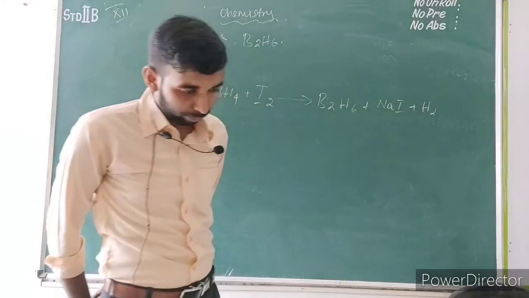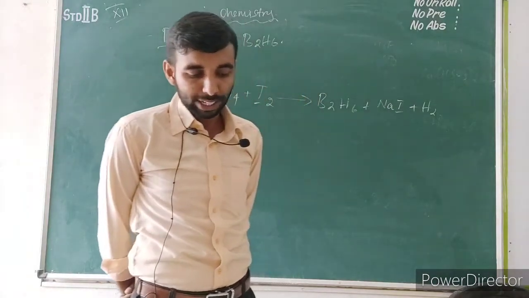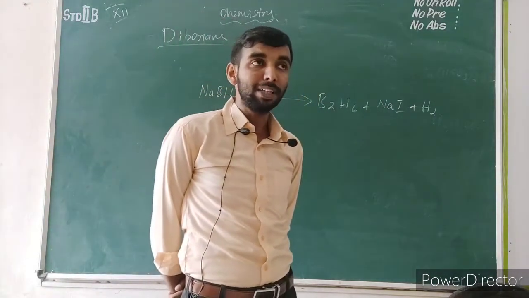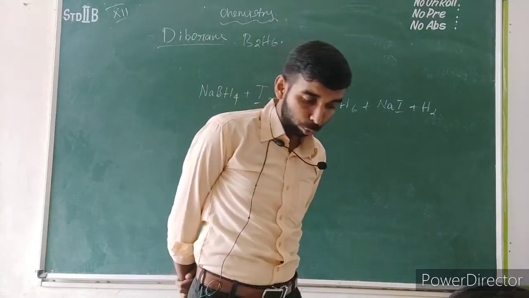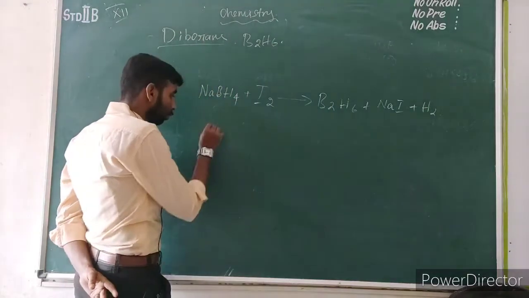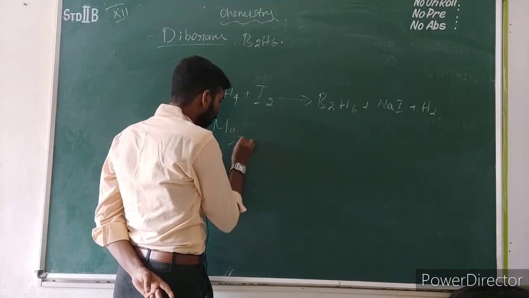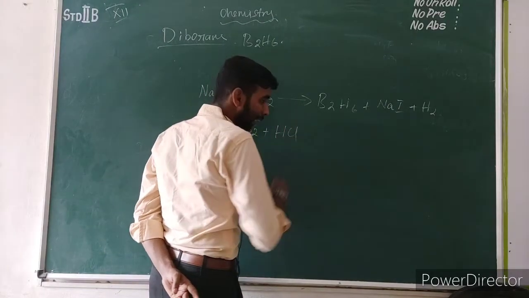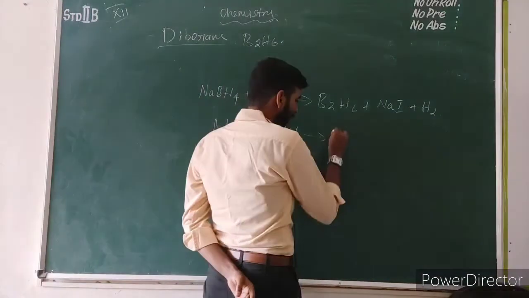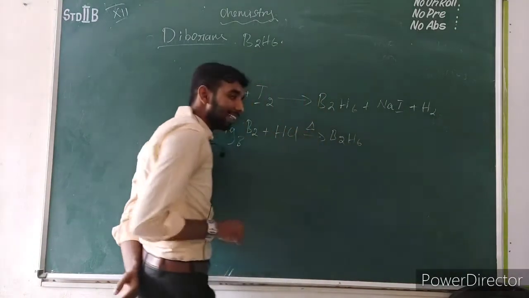On heating magnesium boride with HCl, a mixture of volatile boranes is obtained.